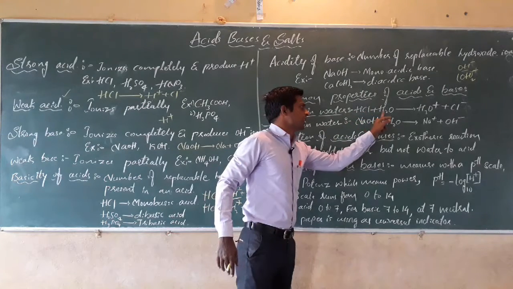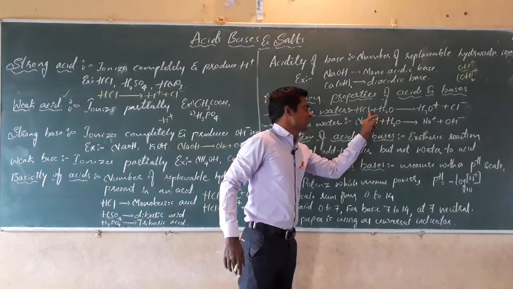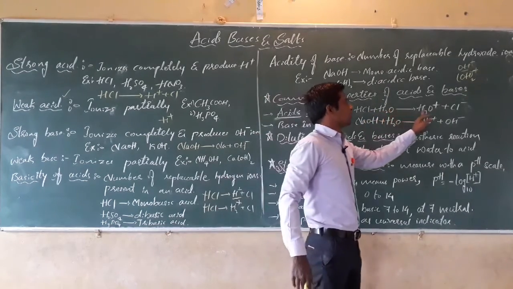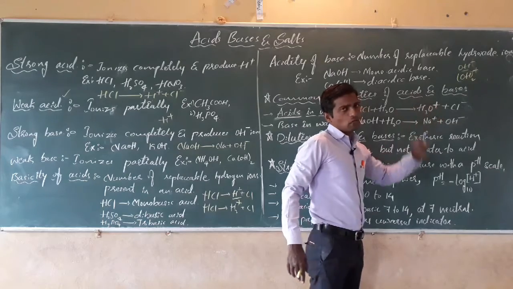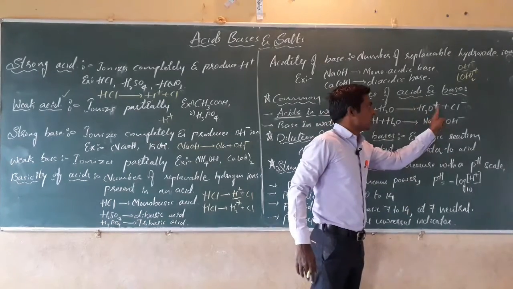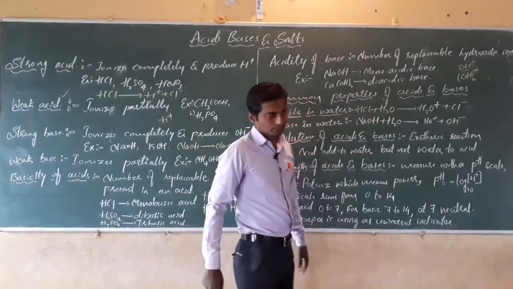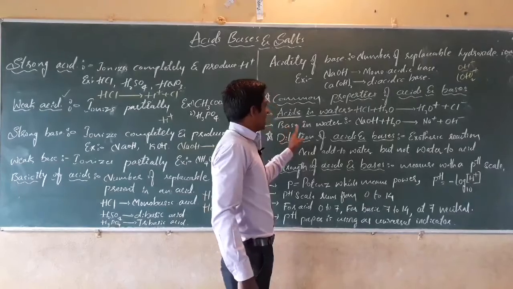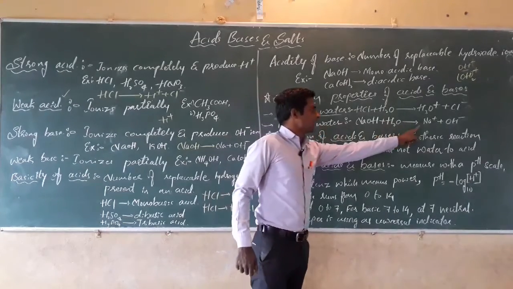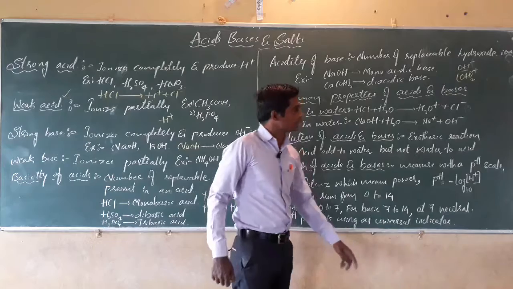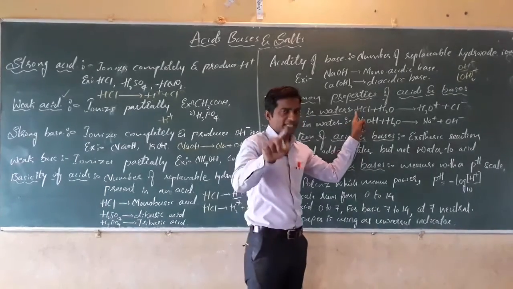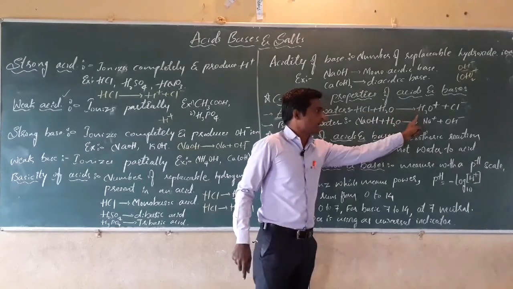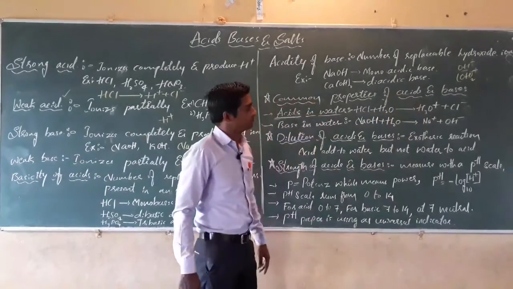HCl will dissociate into H plus and Cl minus ions, and the H plus will combine with the H2O molecule and form the H3O plus ion, the hydronium ion, and chloride will separate out. Next, when we add a base in water, it will produce Na plus and OH minus ions. HCl produces first H plus and Cl minus ions. That H plus will combine with a water molecule and form the hydronium ion.